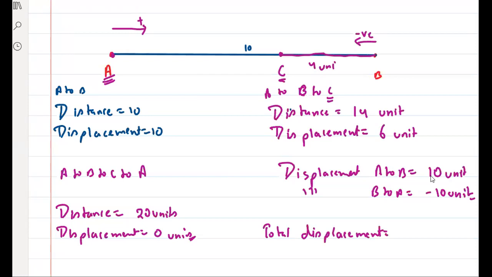is what? 10 minus 10 is 0. Right? That's why it is 0. Clear hai? Everyone is clear in this? Okay. So I hope everyone understood.